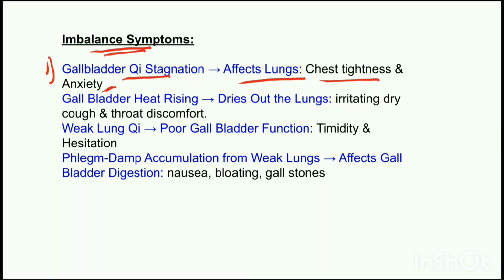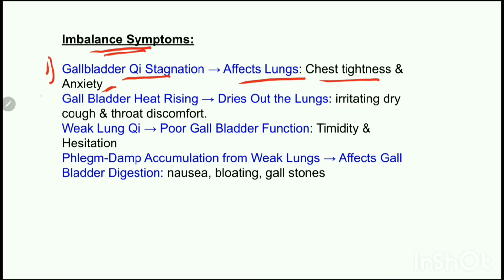And when the lung chi does not descend, it leads to chest tightness and breathlessness. There may be more symptoms in this pattern. The person will have difficulty taking deep breaths, will sigh frequently, and will be irritable and indecisive. Due to bile flow stagnation, the person will also feel dizzy and nauseous.